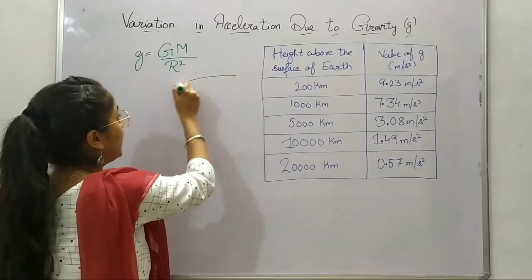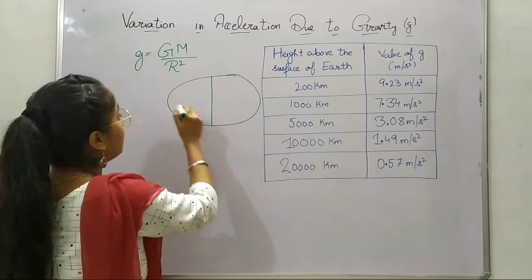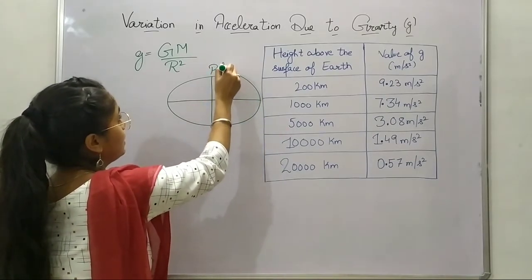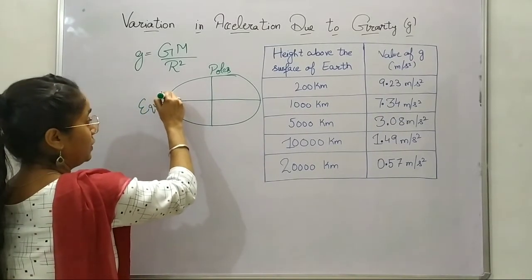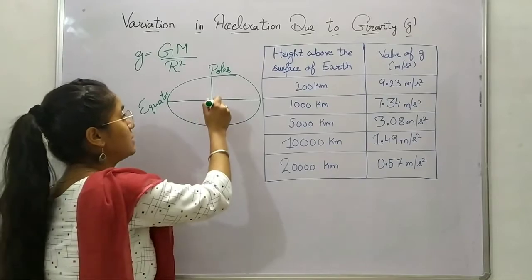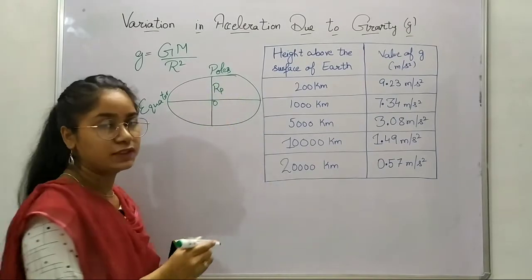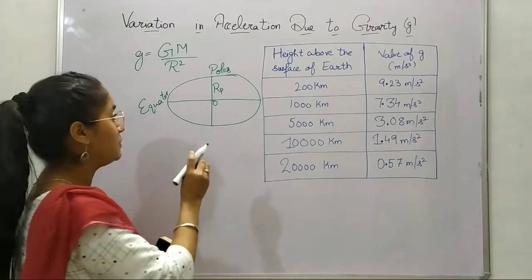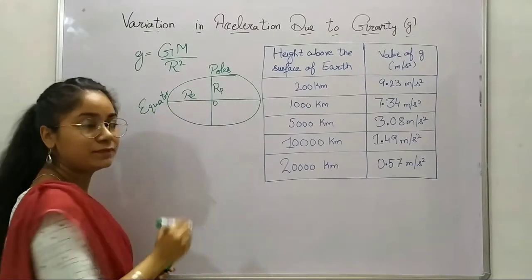Now you all know that our Earth is not a perfect sphere, right? It is flattened at the poles and bulged out at the equator. So the radius of the Earth from the center to the poles, which we call the polar radius, would be minimum, and the equatorial radius, taken from the center to the equator, would be maximum.